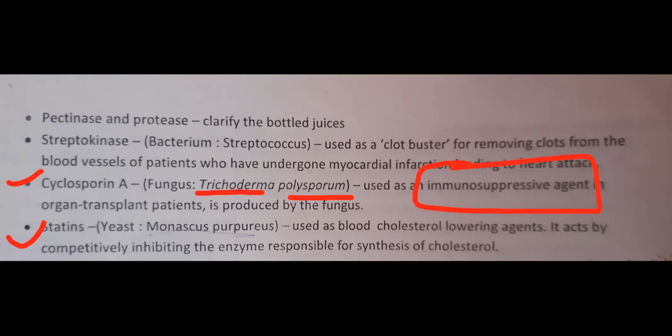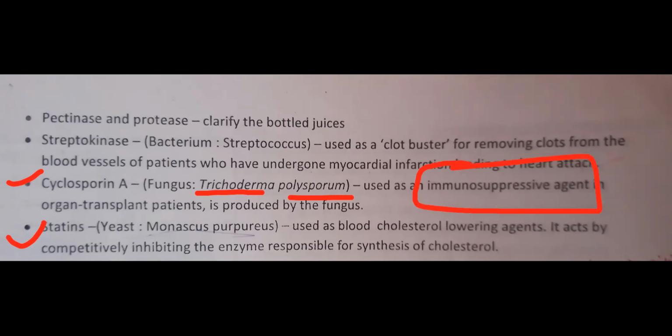So organ transplant patients, if you have heard this or seen it in movies, are isolated into a separate room. Why? Because when organ transplantation occurs, their immunity is very, very low.